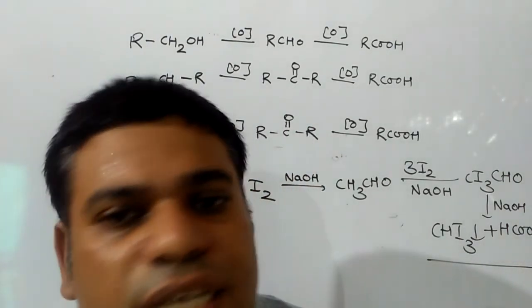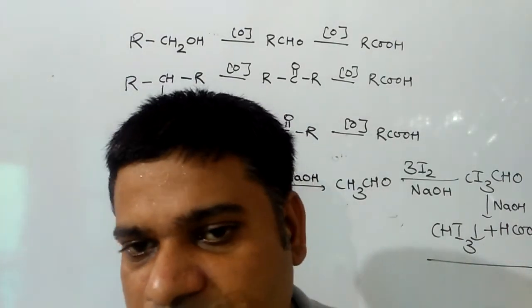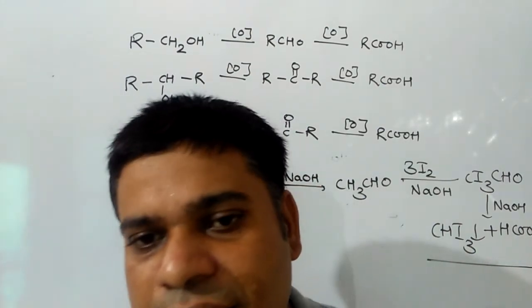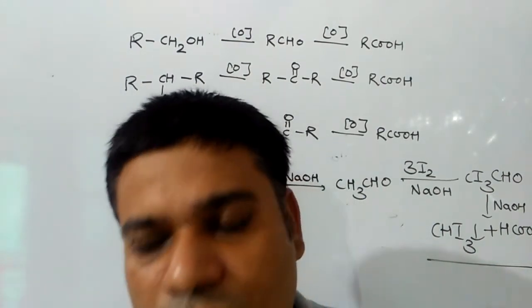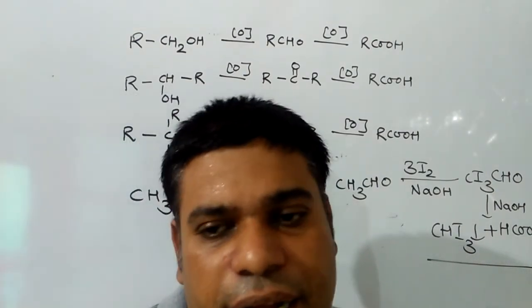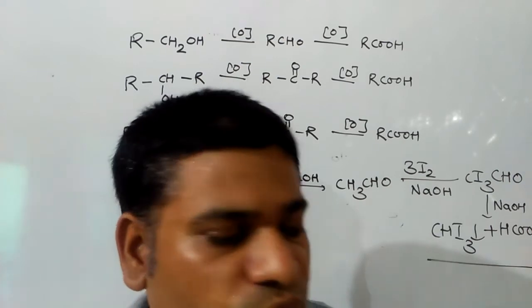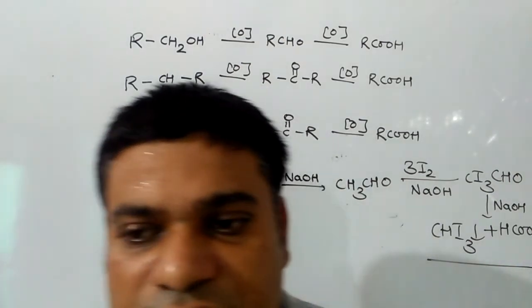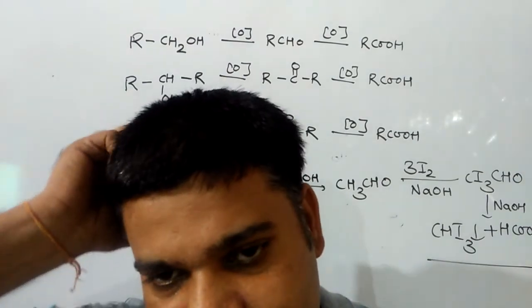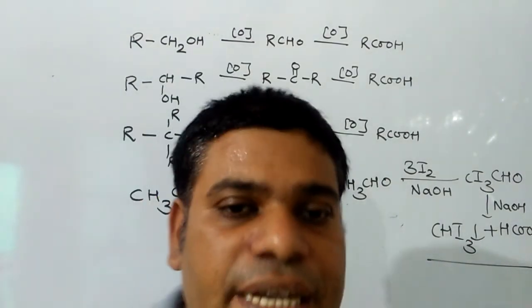Now we are going to discuss the methods by which we can distinguish between primary, secondary and tertiary alcohol. The first one is Lucas reagent test.